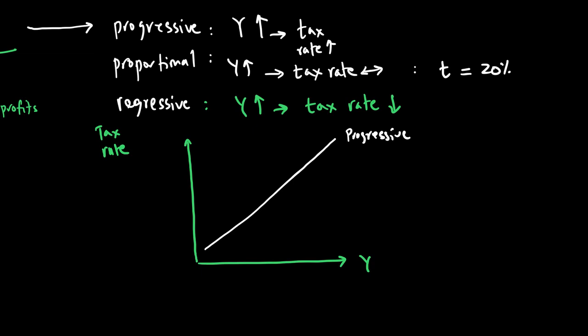For my proportional tax rate, we have a line like this. Irrespective of what your income is, the tax rate is not changing, while your regressive tax rate may look like this. When the income goes up, the tax rate actually falls.